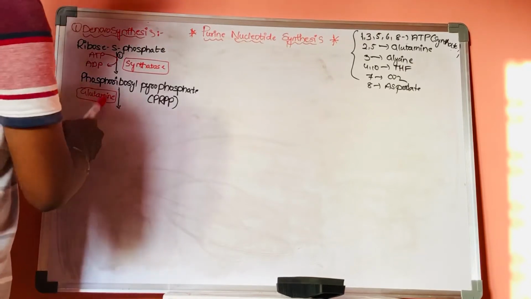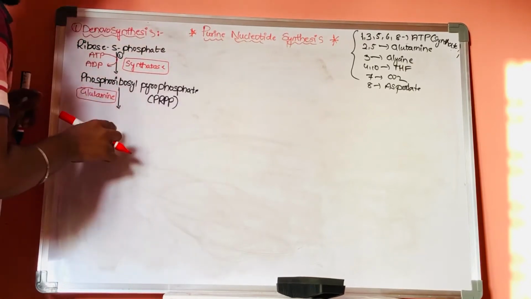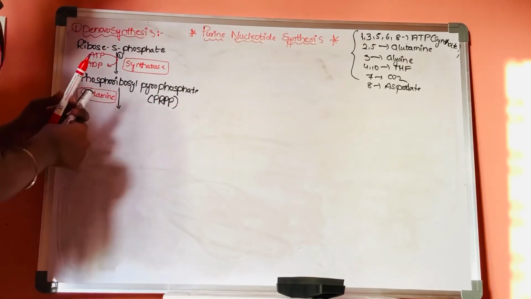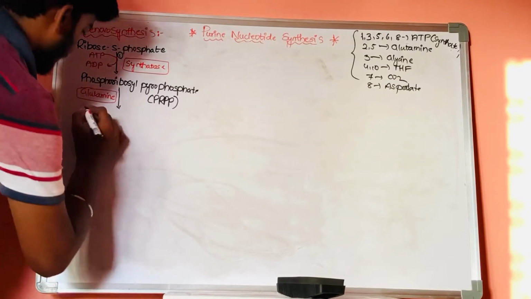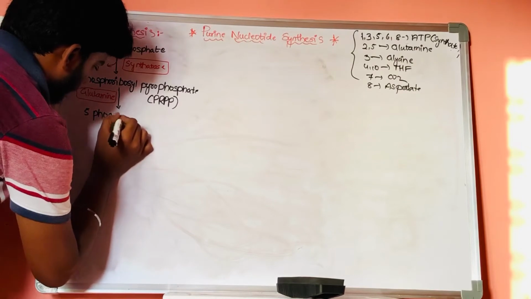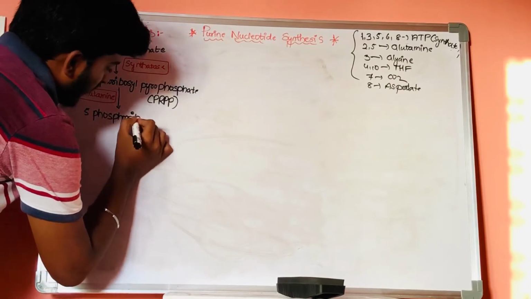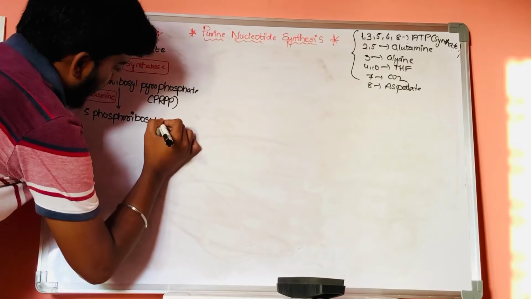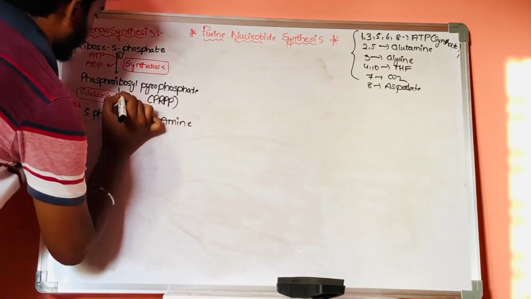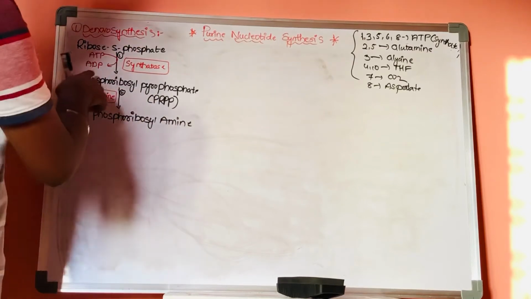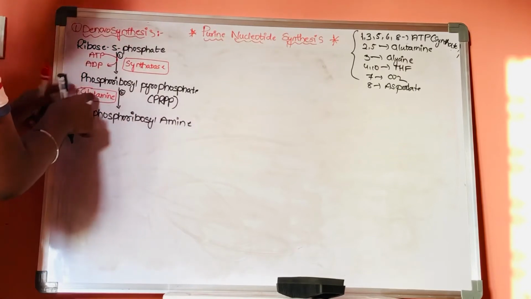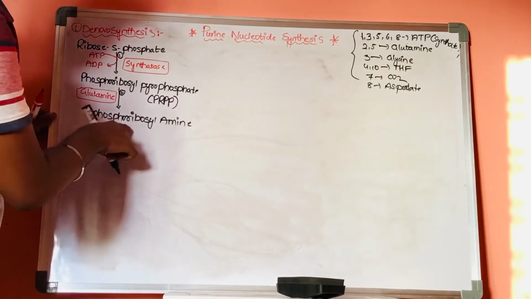Here, glutamine is an amino acid. Now, this glutamine will transfer its amine group to phosphoribosyl pyrophosphate, resulting in the formation of 5-phosphoribosyl amine. This is the second step. Phosphoribosyl pyrophosphate, with the help of glutamine, will be converted into 5-phosphoribosyl amine.